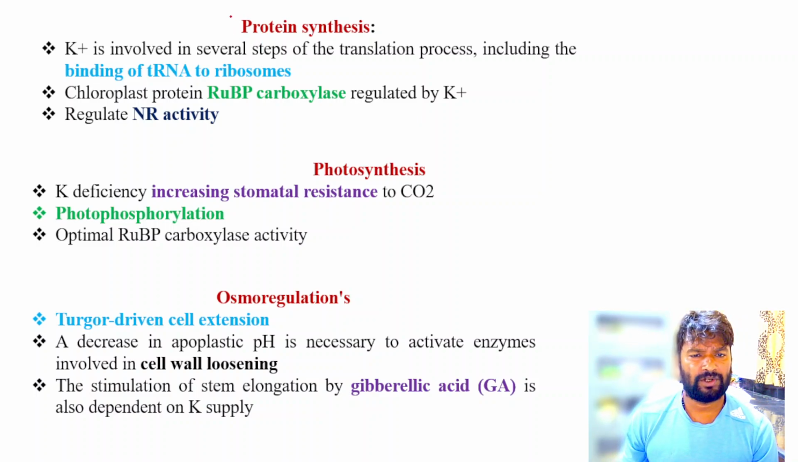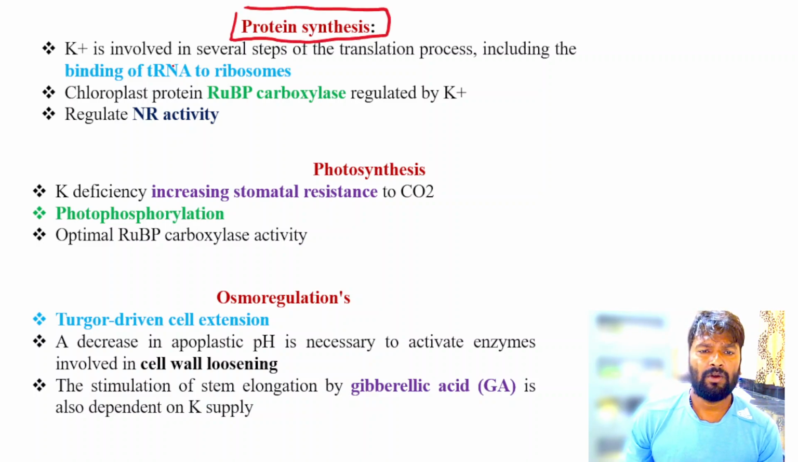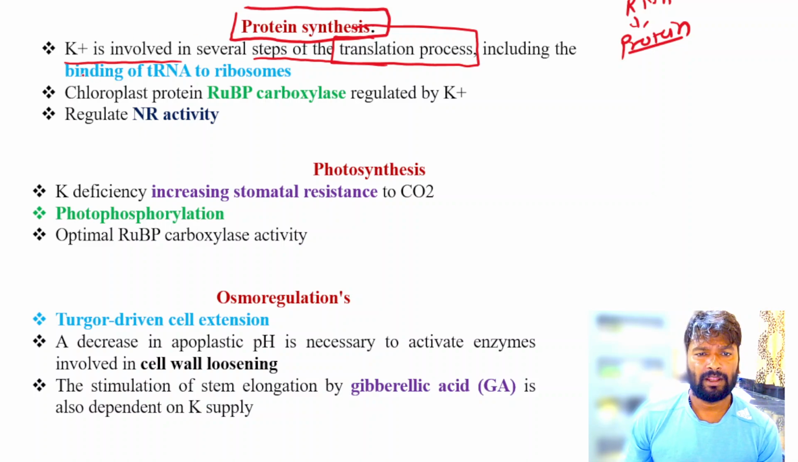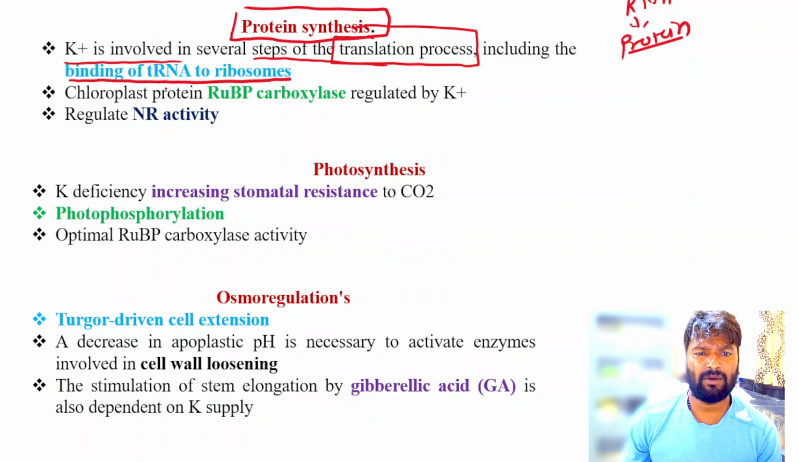Next function of the potassium is the protein synthesis. Potassium is involved in several steps of the translation process. In the translation process, mRNA is converted into the protein, including the binding of the tRNA to ribosomes. So it regulates the binding of tRNA to ribosomes.